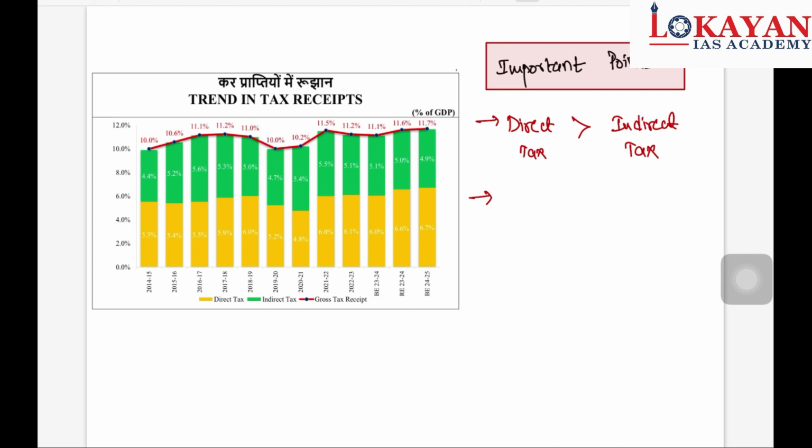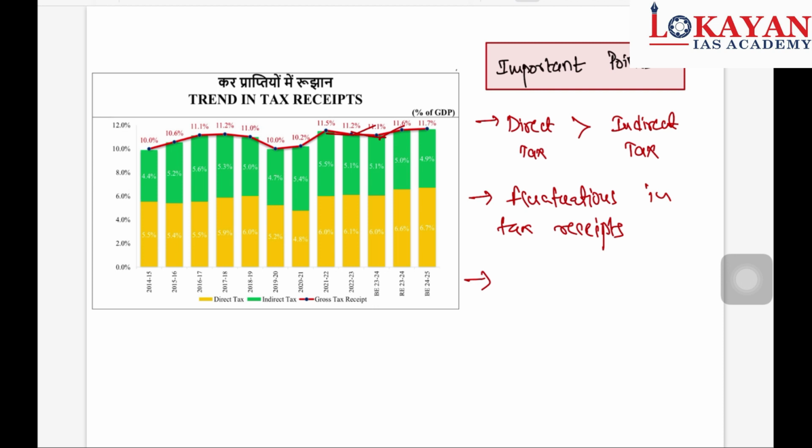In the last 5 years, from 11.5 it reduced to 11.2, then again increased, again reduced to 11.1, then again increased, again increased. So decrease, increase, there is fluctuation. So remember this, fluctuations in tax receipts.